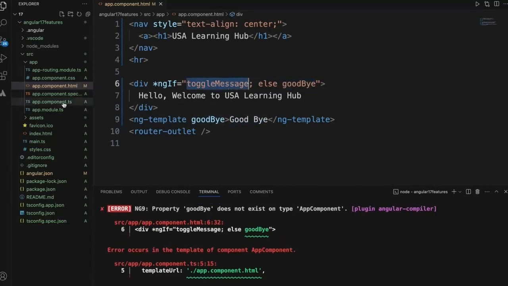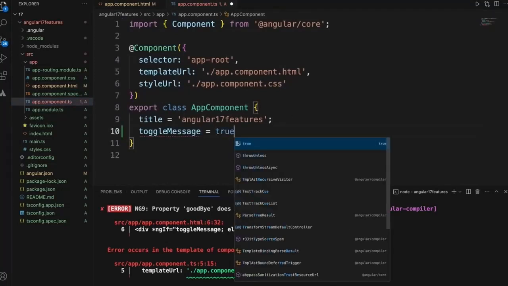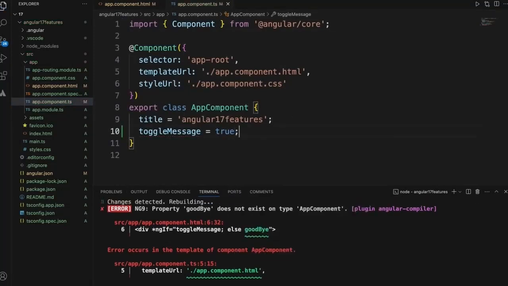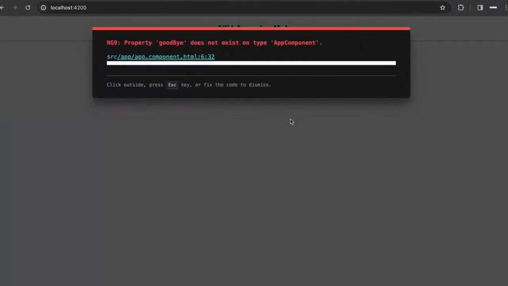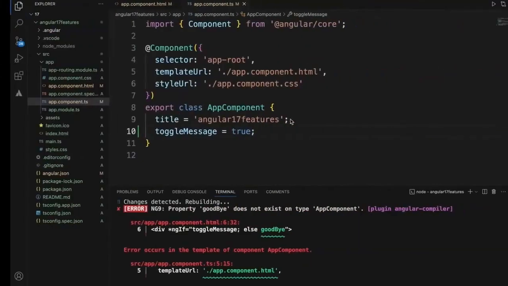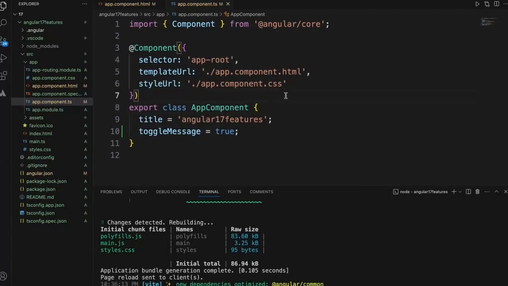Let me just add this in the TypeScript file. Okay, there is something wrong. Let's see. Goodbye does not exist on that. Okay. Now it is rendered.